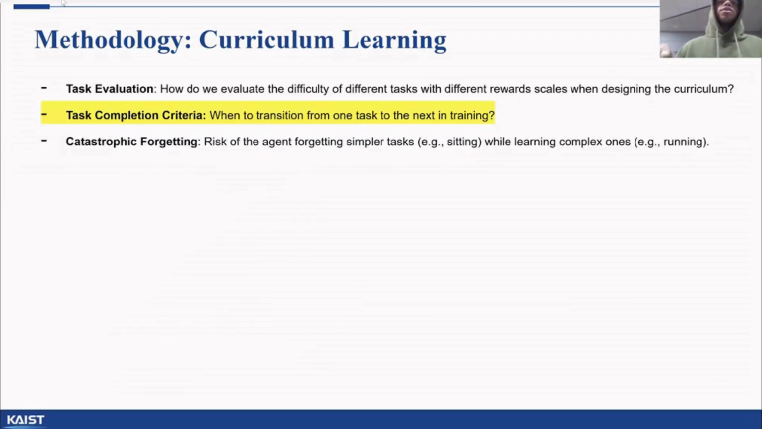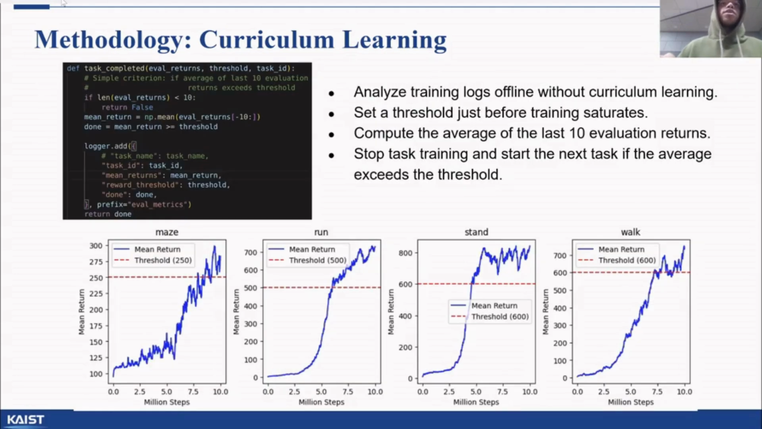An issue we quickly stumbled upon was how long to train a single task for and when to move on to training a new task. We initially considered using normalized scores for evaluating task performance. However, since the maximum return fluctuates during training, normalized scores were deemed unsuitable.